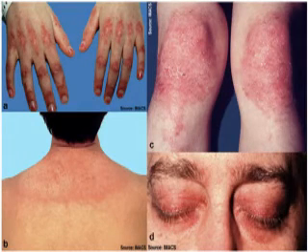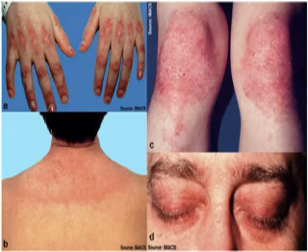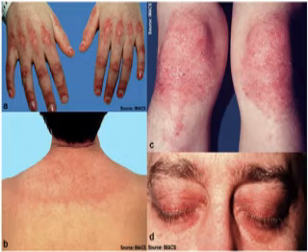Idiopathic inflammatory myopathies are systemic connective tissue diseases which are characterized by symmetrical proximal muscle weakness, reduced muscle strength, and chronic inflammation in muscle tissue. These are rare disorders and affect more women than men. And although the peak age of onset is in the 50s, the disorders can occur at any age.